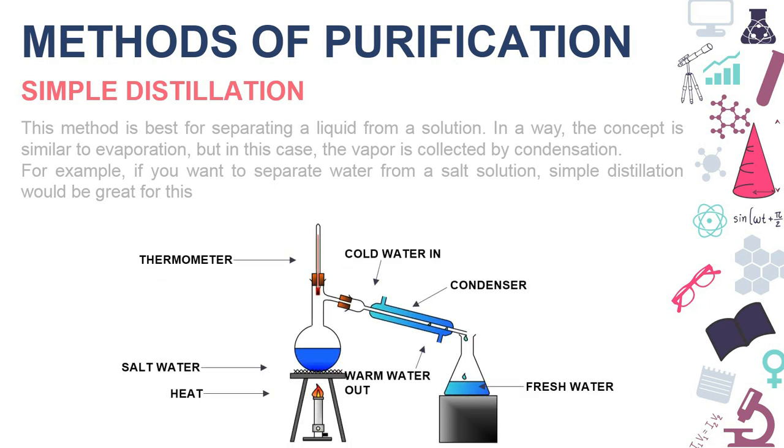Like in the diagram, the salt water is taken in a flask, and in this flask there is a thermometer attached to set the temperature, and the flask has a point where a pipe is connected, and over the pipe there is a condenser attached with two holes. With one hole cold water is poured in, and from the other hole hot water comes out of the condenser, and the other end of the pipe is connected to